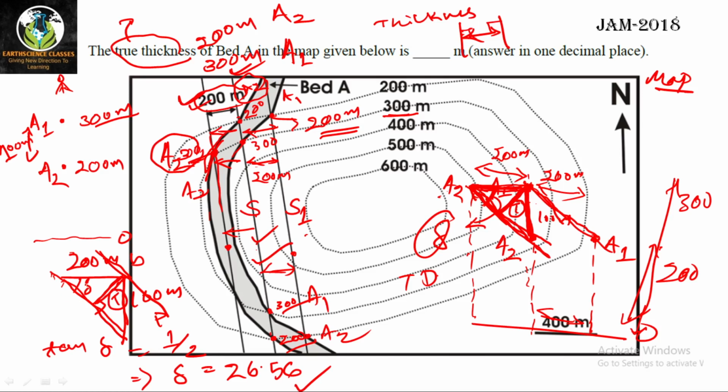What all do I have? I have this value, 200 meter. I have the dip value, that is 26.56. Now I have to find out this length, this thickness. I have to find out this side of the triangle. You can see this is perpendicular for this small triangle.